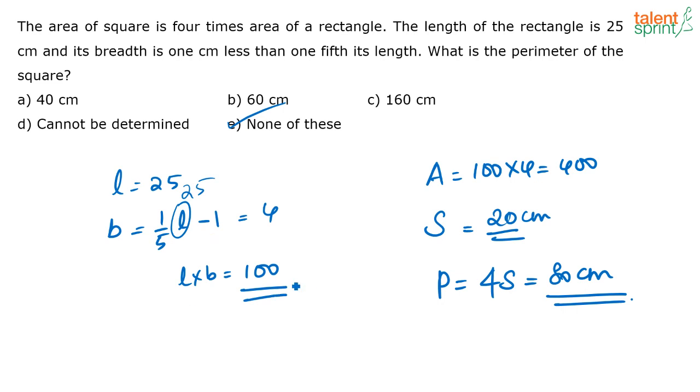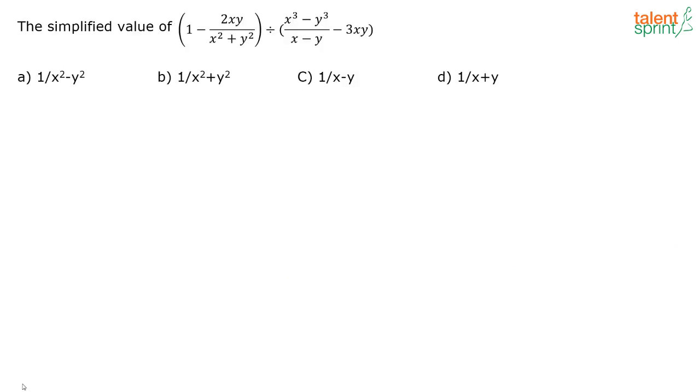So area of the rectangle is 100. Area of the square, they are saying it is 4 times that of the rectangle, that is 400. So if area of the square is 400, what is this area? It is nothing but side into side. That's the area for a square. So one side is 20 centimeter. Perimeter means sum of all the sides, that is 4 into S, that is 80 centimeter. Hope it's clear now, Divya.